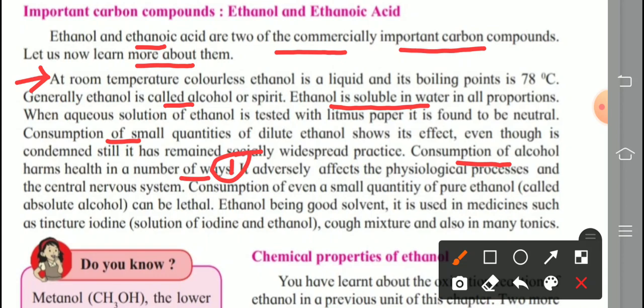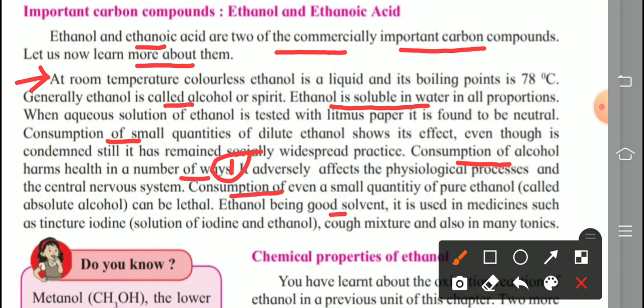Next, third point: consumption of even a small quantity of pure ethanol, pure ethanol also being called absolute alcohol, can be lethal. And next, consumption of ethanol results in addiction. This is one more extra point. Remember this. The 2-mark question is asked this way.